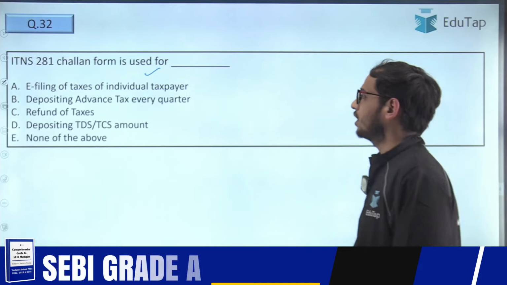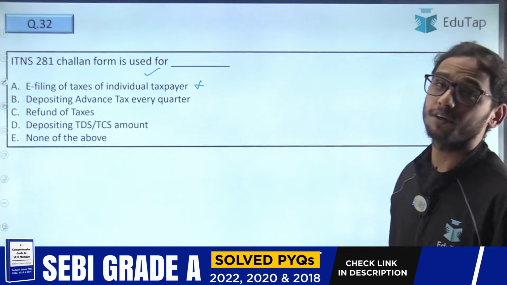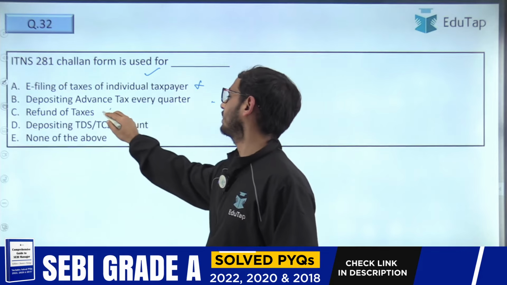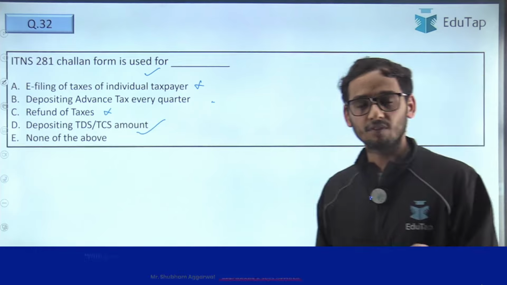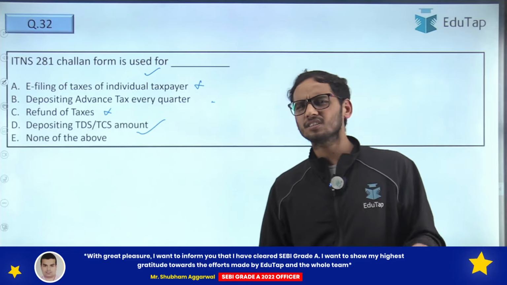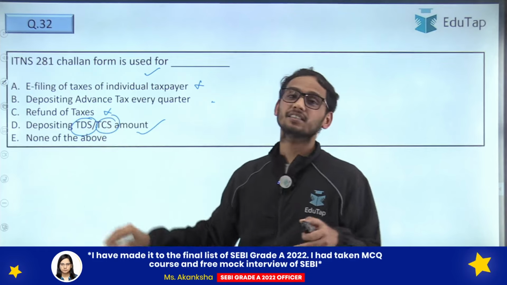E-filing of taxes of the individual taxpayer? No. Depositing advance tax every quarter? No. Refund of taxes? No. Depositing TDS or TCS amount? Yes. So ITNS 281 challan is used for the payment of the TDS and TCS. What is this TDS? TDS is basically tax deducted at source. TCS is tax collected at source.